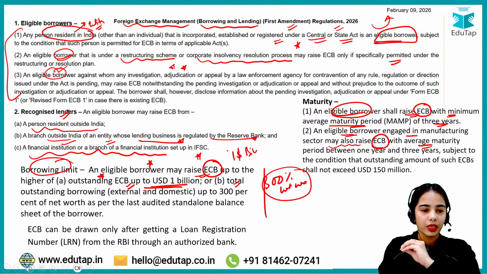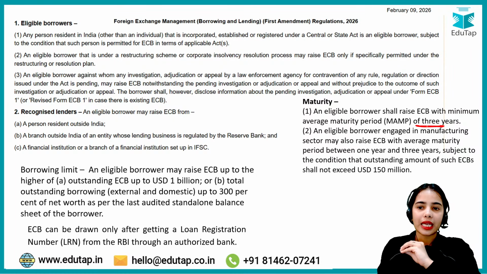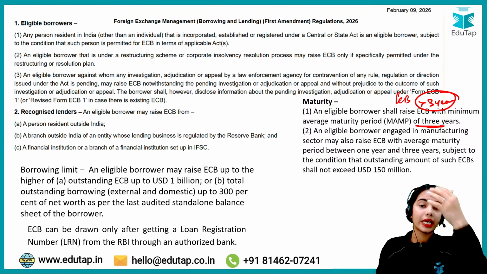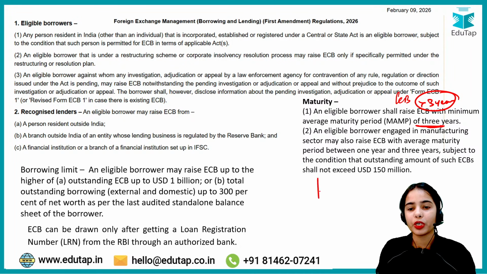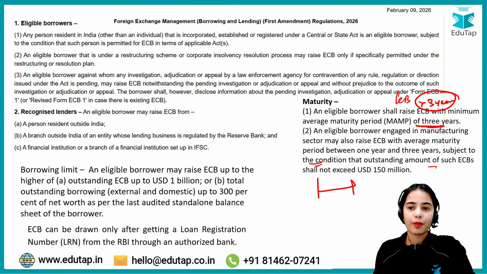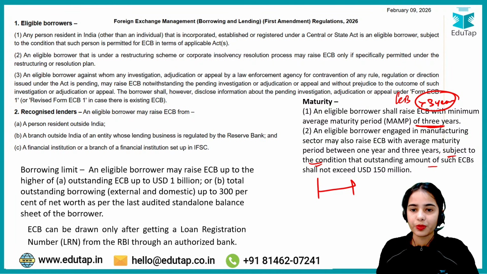That means they can not only raise the ECB for more than 3 years, but they can also get the external commercial borrowing for the period of 1 year to 3 years, subject to the condition that the outstanding amount of such ECBs shall not exceed $150 million.